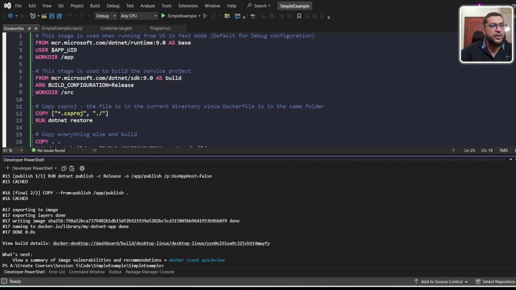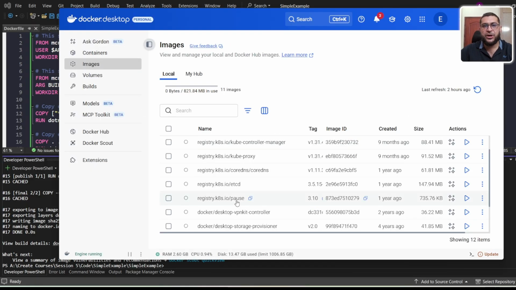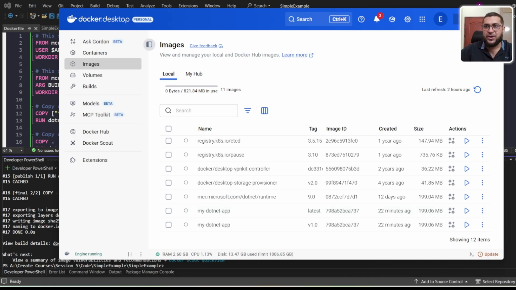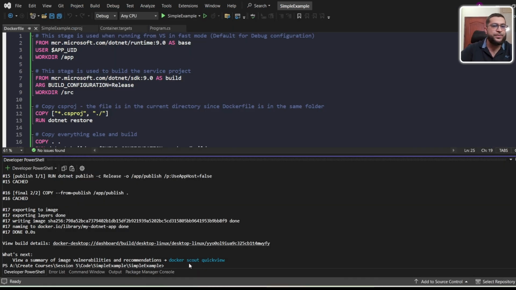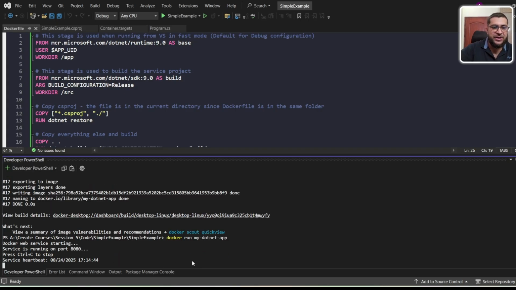And now, how will we run the container? If I go here, there is no running container. I have the image but did not create any container. So how will I do this? I will use this command: docker run and the image name. My image name is my.NET app. Okay, so it will run. You can see here the application is running inside the Docker container.